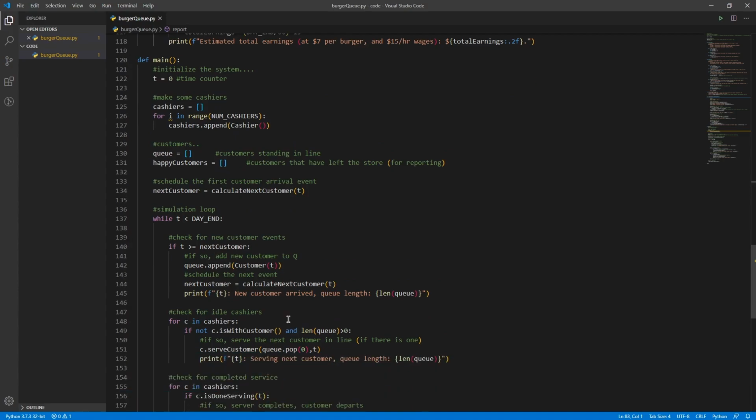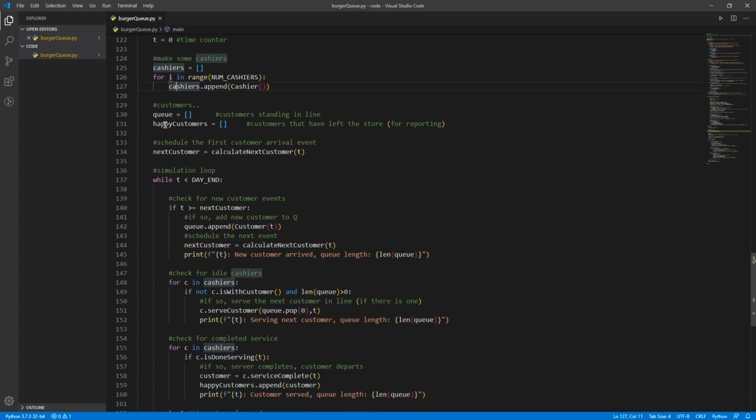And then main represents our simulation loop. So at the top we have our time step starts at 0, so we start counting at the beginning of the day. We have a list of cashiers, so from 0 to the number of cashiers, we will add in one new cashier. So we'll create a new cashier object and attach that to our list of cashiers. We have some empty customers, so Q here is going to be the customers that have arrived to our store but haven't been served yet. And happy customers is all the customers that have left our store.